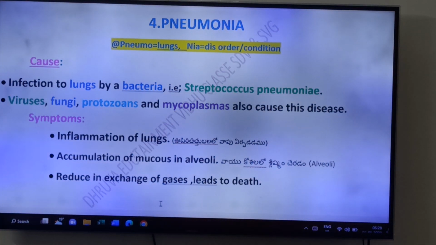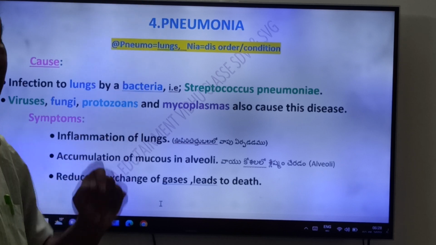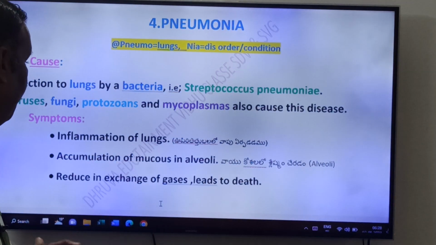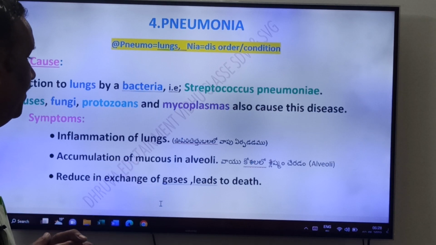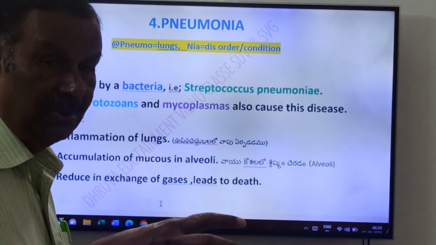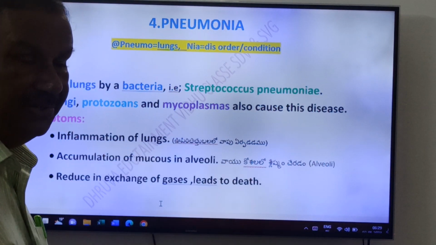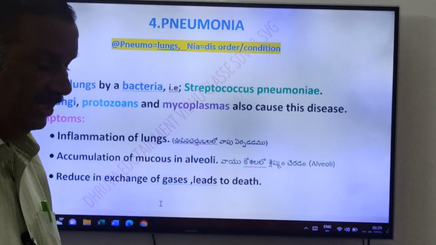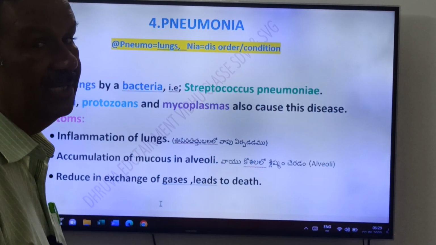Inflammation of lungs. See, friends, inflammation of bronchi and bronchioles, inflammation of lungs. Accumulation of mucus in alveoli. See, friends, here mucus is accumulated in the alveoli, friends. Reduced exchange of gases leads to death. See, friends, reducing exchange of gases.